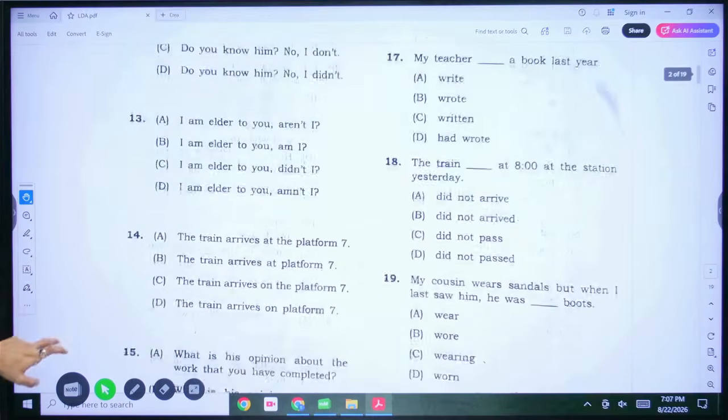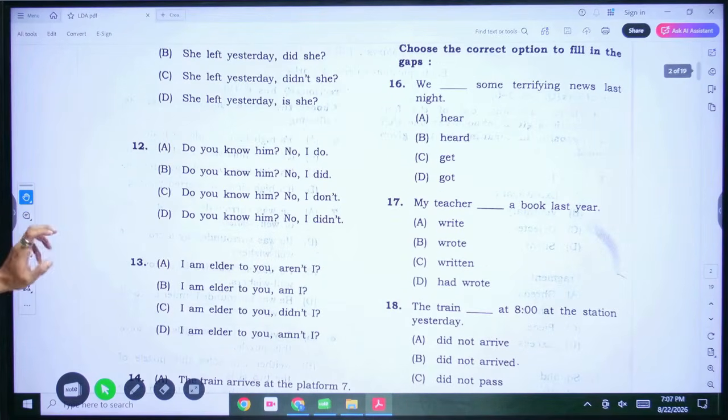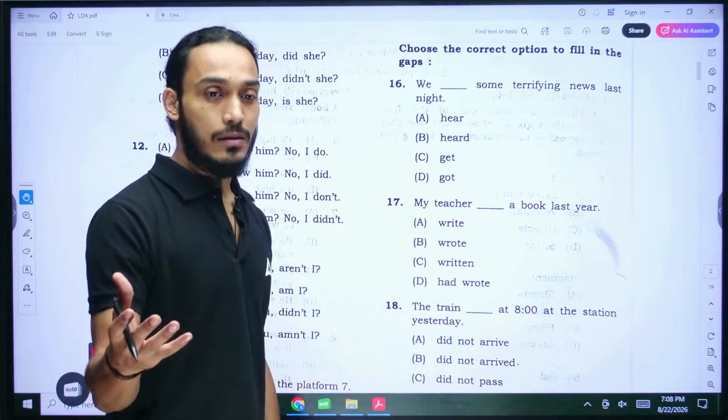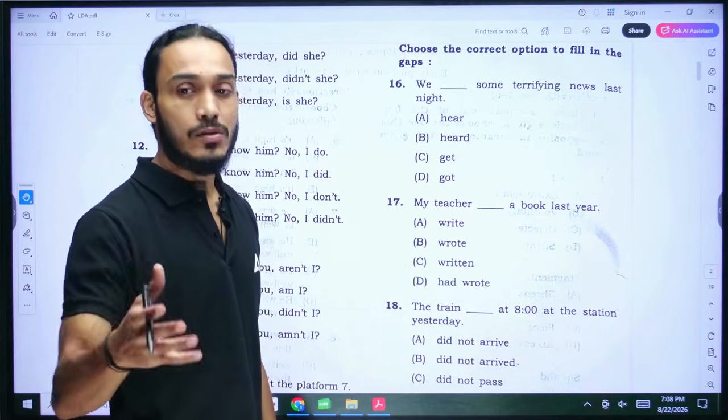So coming to number 16 now. See, now this is basically fill in the blank based question. The directive is asking us to choose the correct word to fill the gaps here. So we dashed some terrifying news last night. So when it comes to news, we say that, did you hear the news? That's how we ask things. We don't say, did you get the news? We ask, did you hear the news?